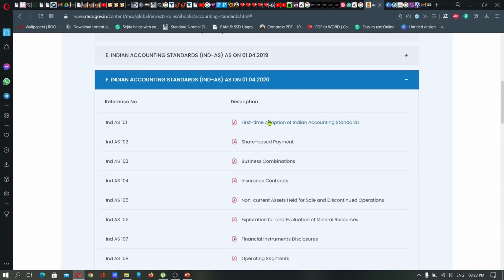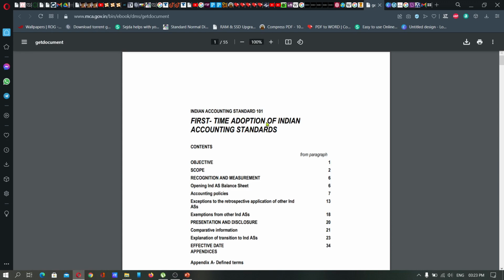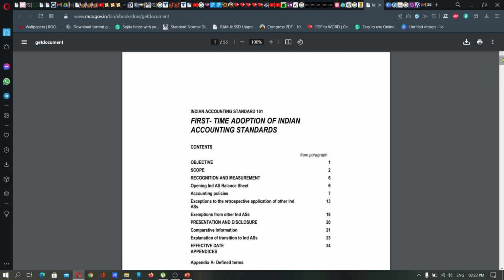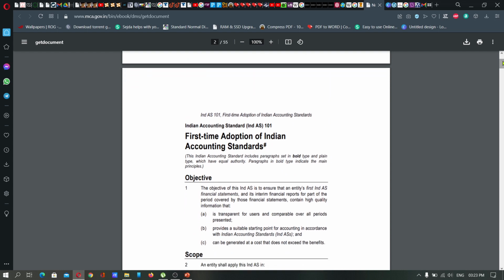Here, first one. First time adoption of Indian Accounting Standard. That is the first standard. Here, if you click that link, you will get the detailed theoretical aspect of that particular standard alone. Likewise, you will get the complete details of all the Ind AS. Right now, we will discuss the scope of each standard, why that standard was introduced, and what the purpose of the standard is.